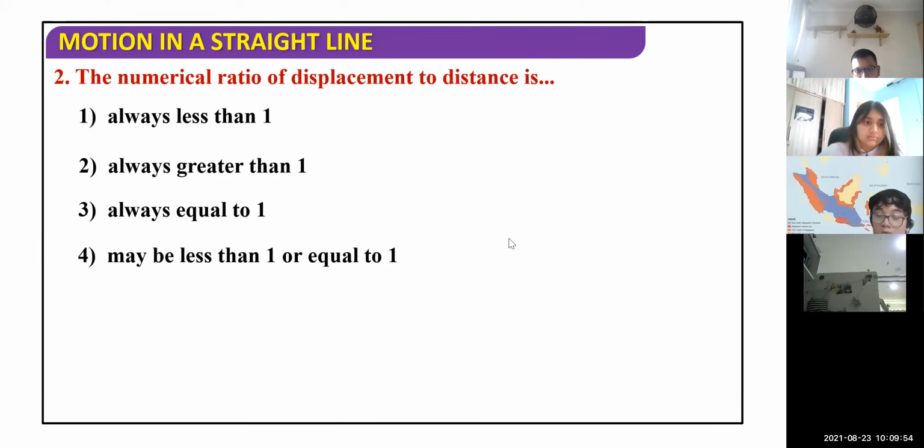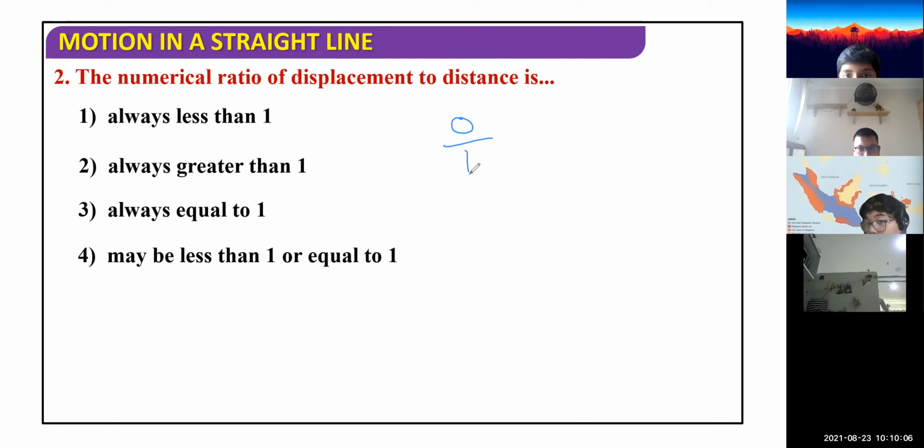It is number 4. Now, let me explain the numerical ratio of displacement. We have seen that displacement can be 0, so it is 0 divided by distance. Distance will be there in the denominator, and it is a positive term. And if displacement is equal to distance, then it is 1 by 1.